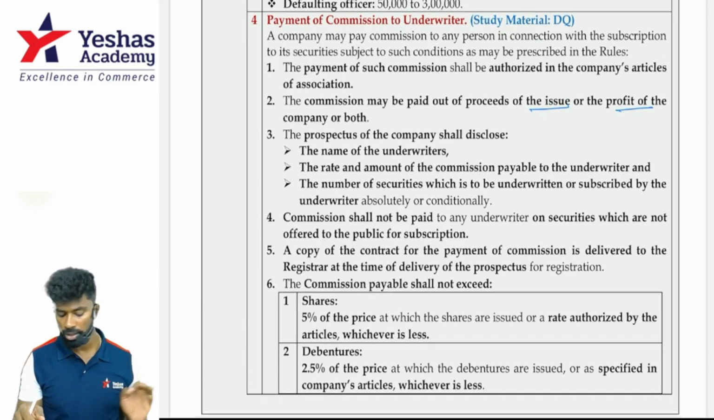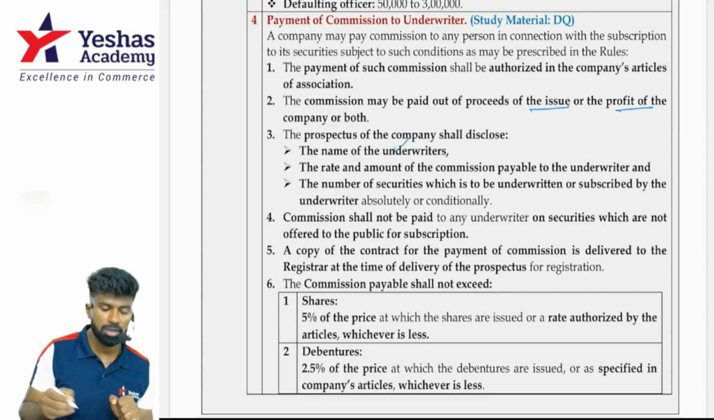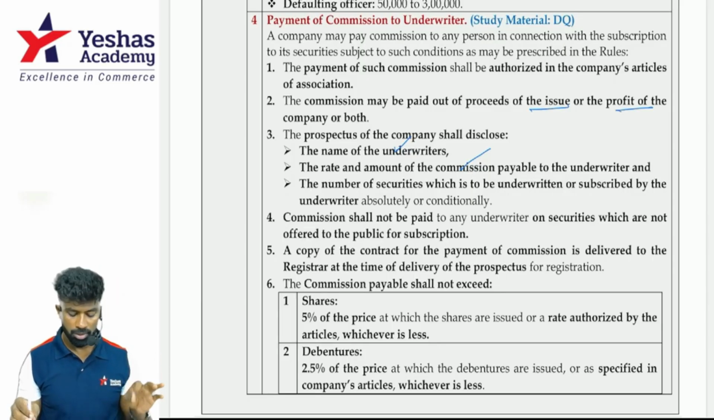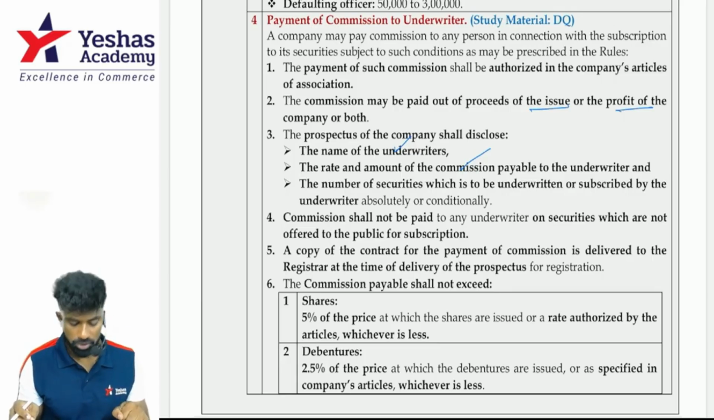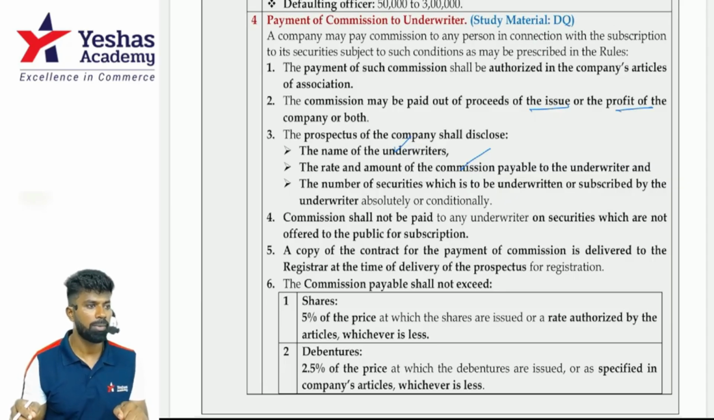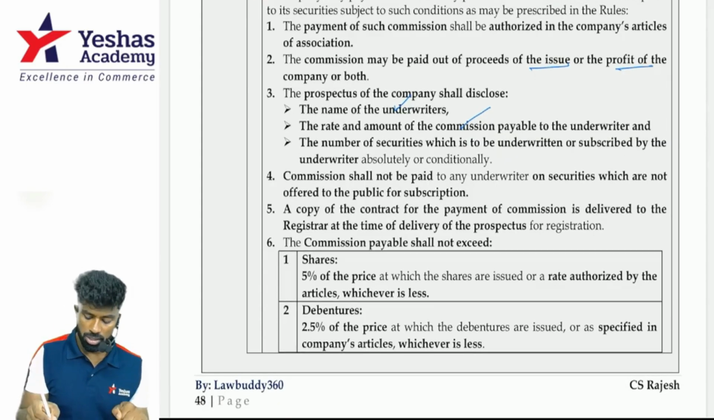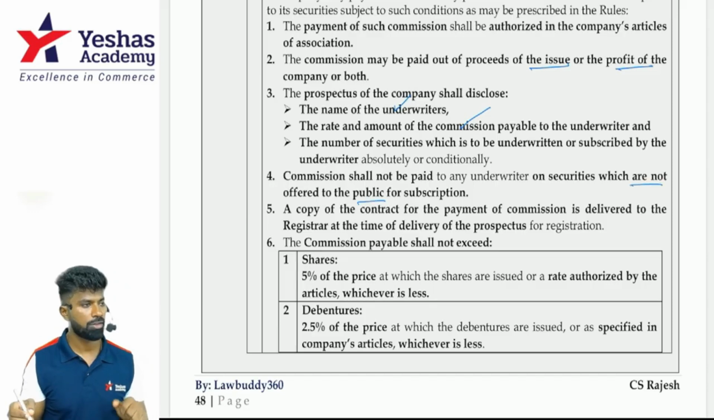The prospectus of the company shall disclose the names of the underwriters, the amount of commission payable to the underwriters, and the number of securities to be underwritten, whether subscribed by the underwriters absolutely or conditionally. This has to be specified in the prospectus itself, so the appointment always happens prior to the issue of the prospectus. Commission shall not be paid to any underwriter on securities which are not offered to the public for subscription.